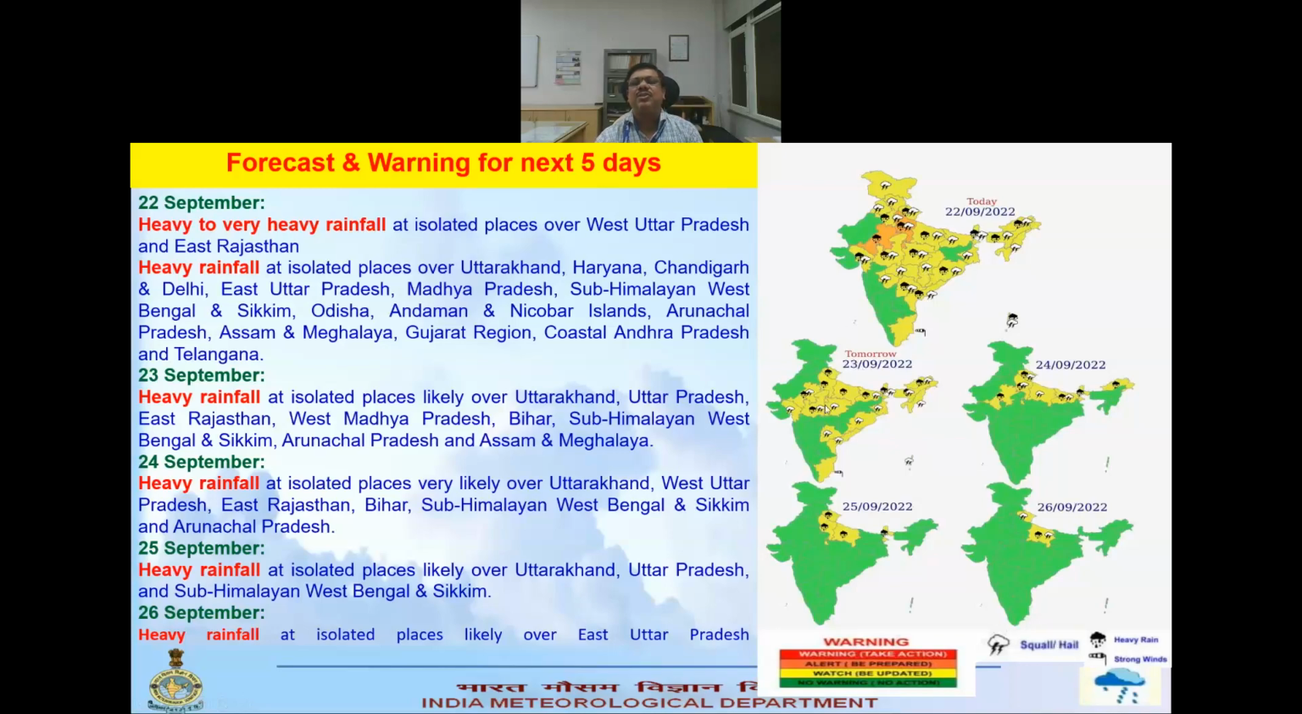Then the rainfall activity will decrease gradually over the region. Here we can see this rainfall activity will decrease, although there will be isolated heavy rainfall over the same region, and due to that the warning is there.